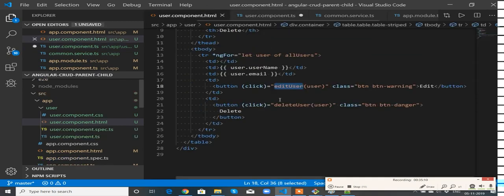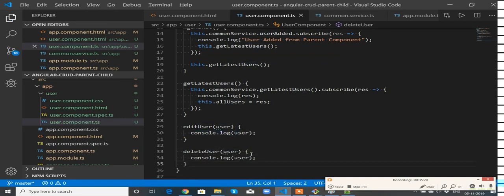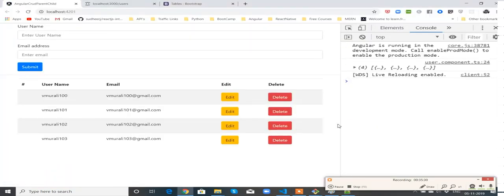At the same time, I need to create deleteUser as well. Same for this also, we are passing an object there, so let us receive user. Let's check whether we are successfully sending the user object or not.